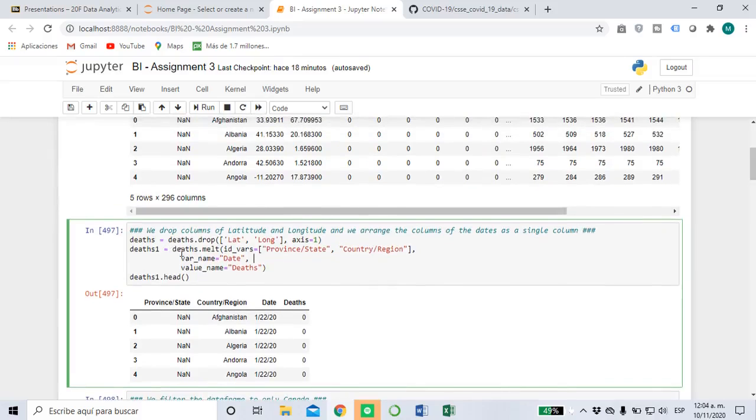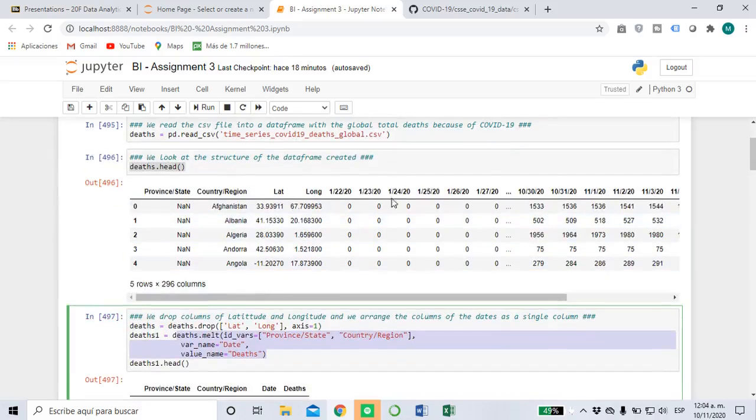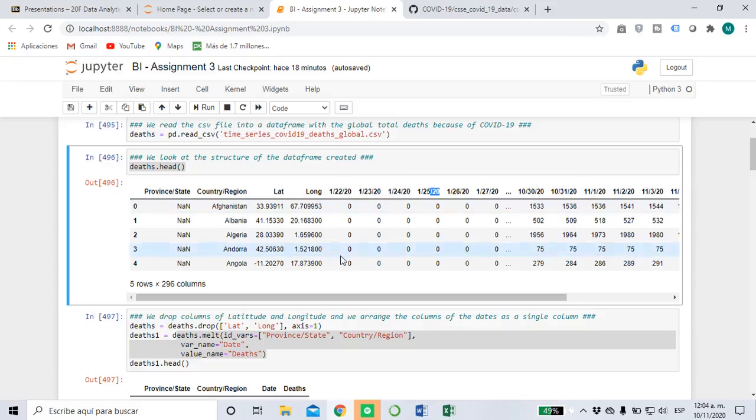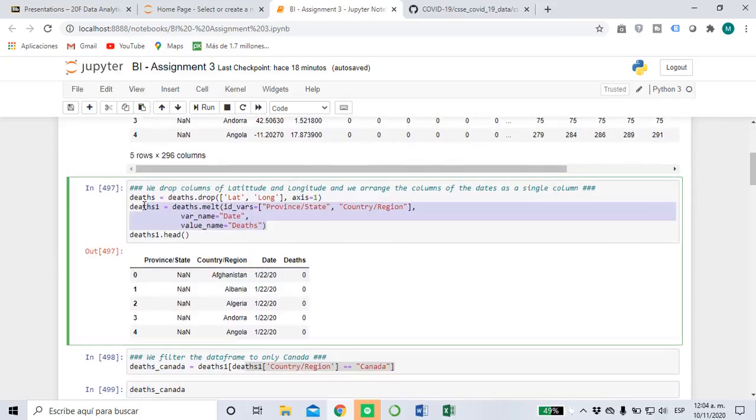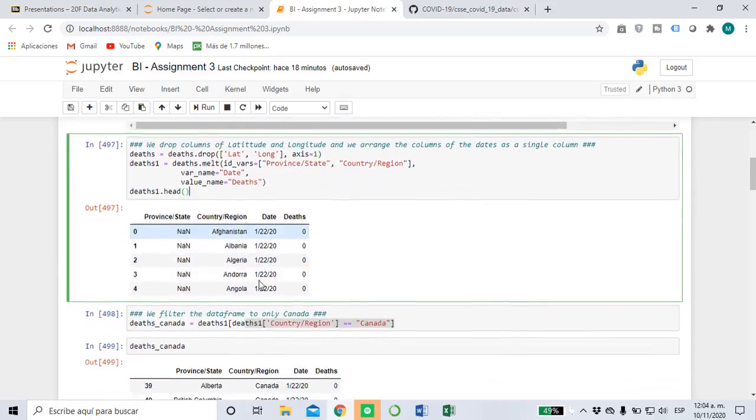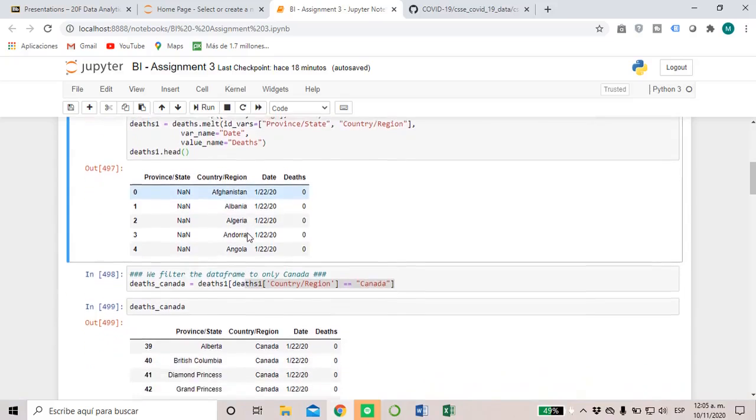Then this code is to arrange the data, because I don't want to have every single date as a column. I just want to have one column for all the dates and one column for the number of deaths that happen on that day. Here we can see the final structure. We have the province, the country, the date in just one column, all the dates starting in January when the pandemic started, and the number of deaths that happen every day in every province, in every country.